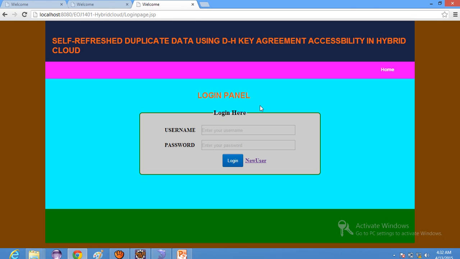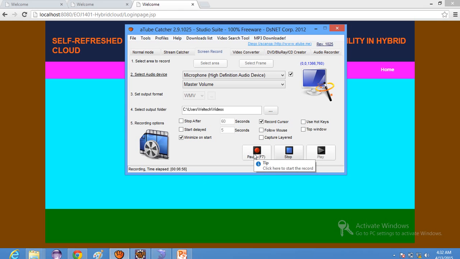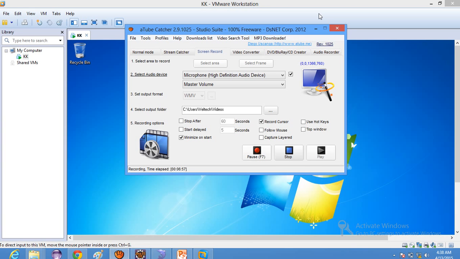For public cloud access, we have used a virtual machine. That will be called a guest machine, and that will be called the public cloud. So let us start the public cloud first.